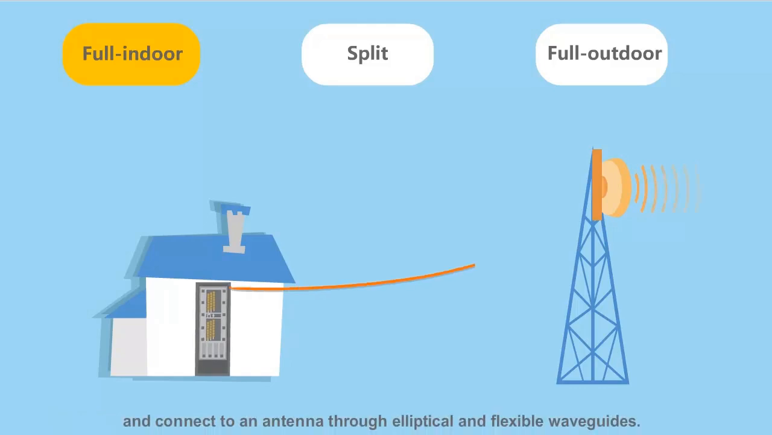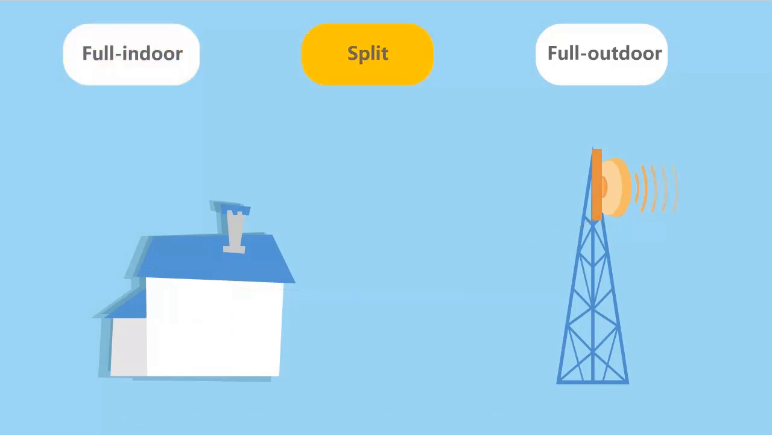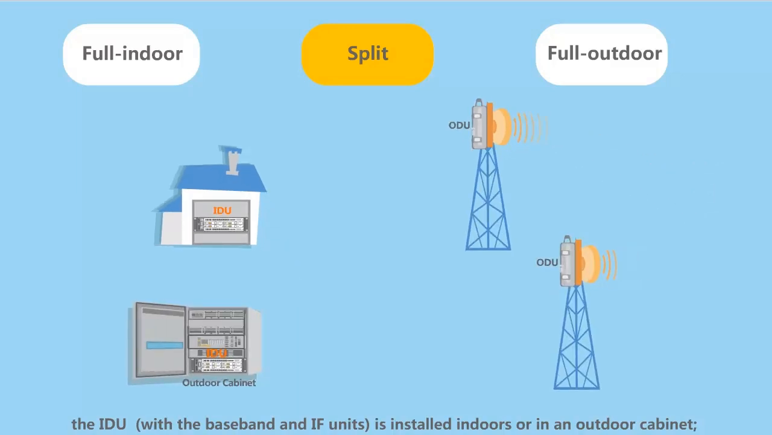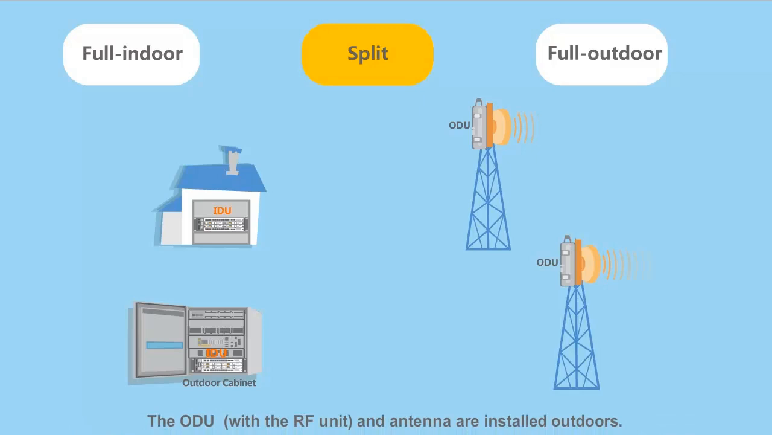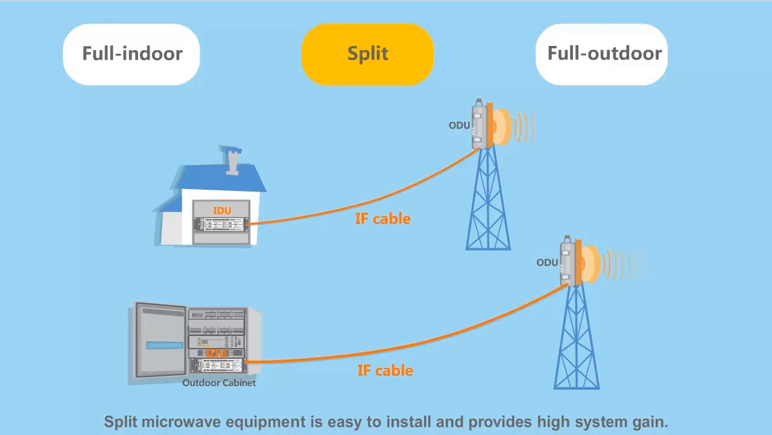elliptical and flexible waveguides. For split microwave equipment, the IDU with the baseband and IF units is installed indoors or in an outdoor cabinet. The ODU with the RF unit and antenna are installed outdoors. The IDU and ODU are connected using an IF cable. Split microwave equipment is easy to install and provides high system gain.